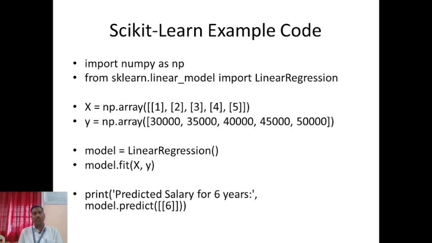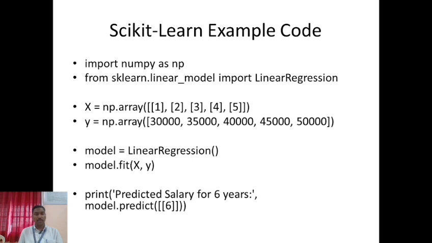So import numpy as np. Why do we use numpy here? Because these are numerical values, and we can perform mathematical operations on them, storing them in array format. So from sklearn.linear_model import LinearRegression, x equals np.array 1, 2, 3, 4, 5, and y equals np.array 30,000, 35,000, 40,000, 45,000, 50,000. These are the x and y values. With the help of this we can predict for the number 6.